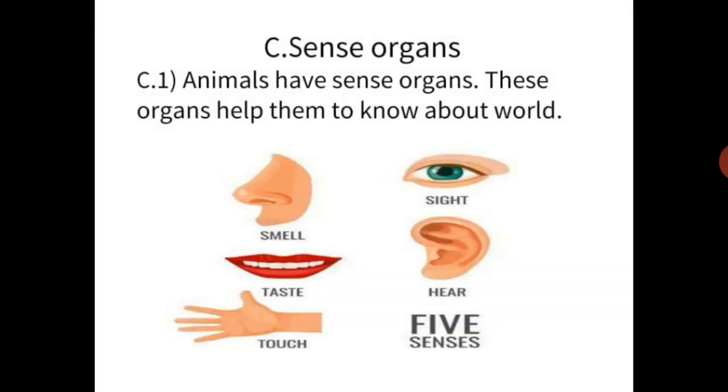Sense organs. Only animals have sense organs to know about the world. To know about the world means they can smell, see, taste, hear, and feel through the sense organs. We can smell good or bad smells through our nose. We can see the world through our eyes. We can taste sweet, bitter, salty, spicy, sour things with our tongue. We can hear sound with our ear. We can touch and feel things with our skin, which is on our body.